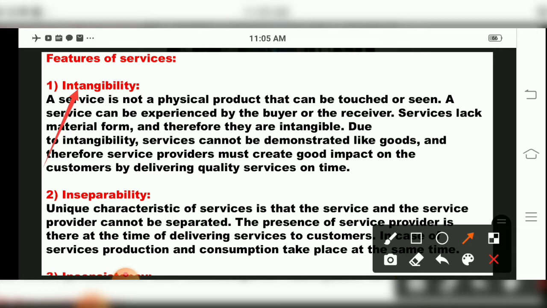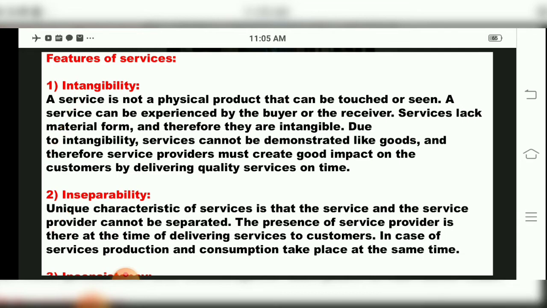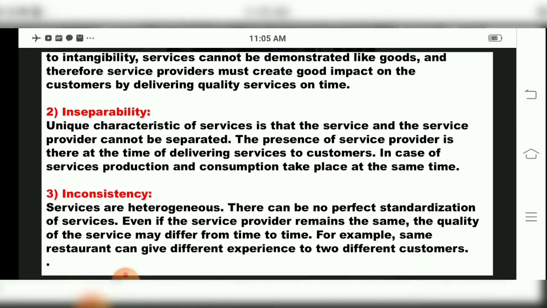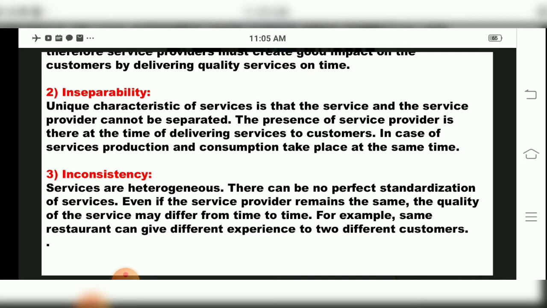Then the second feature, children, is inseparability. Now what is inseparability? The unique characteristic of services is that the service provider cannot be separated, and the presence of the service provider is there at the time of delivering services to customers. In case of services, production and consumption take place at the same time.